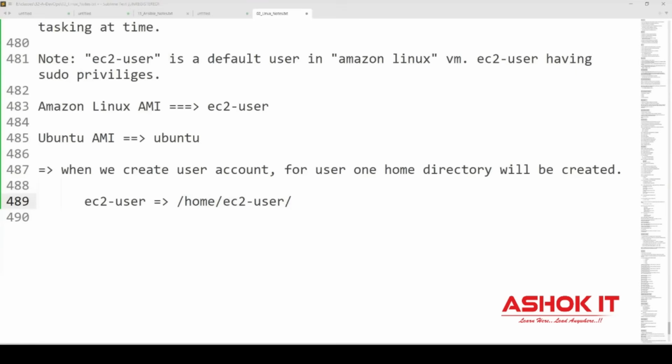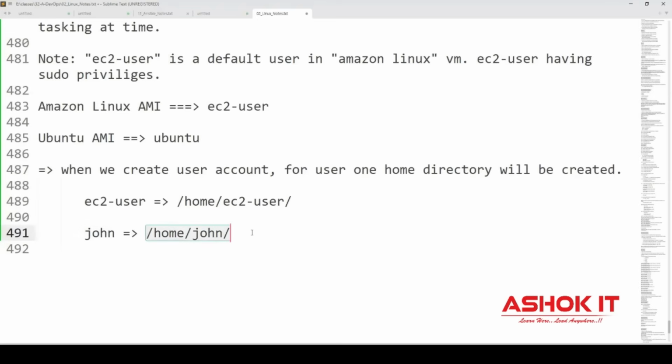Suppose I create one user called John. It is a multi-user operating system, so multiple user accounts I will create and those people can access our machine at a time. When I create a user with a name called John, for John, one home directory will be created: /home/John. When we connect with this machine as John, then we will go to John's home directory.